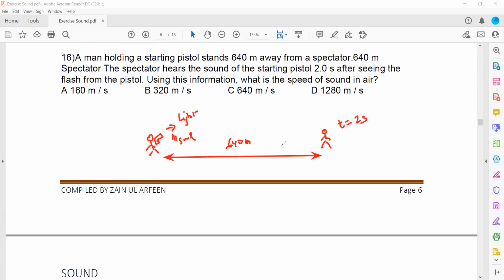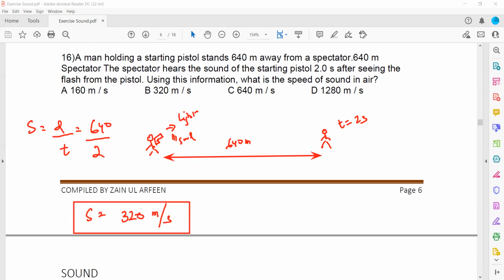So we need the speed. How will we get the speed? In this example there is no reflection. So if there is no reflection, the formula for speed is distance divided by time. The distance traveled is 640 and the time it took is 2 seconds. So 640 divided by 2, the speed is 320 meters per second. So option B is the right answer. Is it clear? Because there is no reflection, we just use the distance between the source and the observer. If there was a reflection, like if the sound bounced off a surface, then it should be 2d.